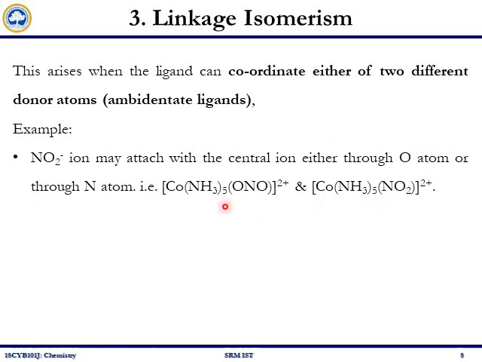In this cobalt complex, the coordination is happening through an oxygen atom of the NO2 minus ion, and here the coordination happens through the nitrogen. Similar linkage isomerism exists in coordination compounds having ligands such as thiocyanate and thiosulfate.